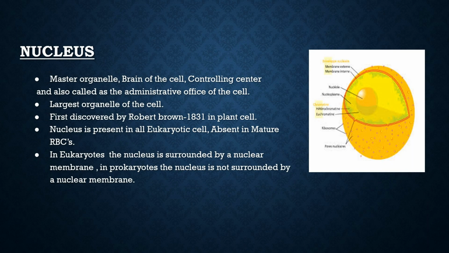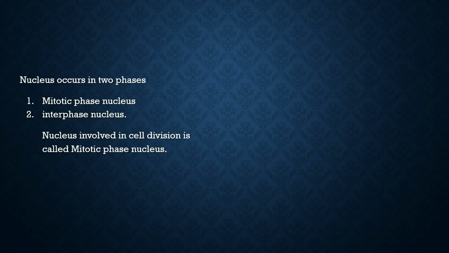Next comes the nucleus. The nucleus is called the master organelle, the brain of the cell, the controlling center. It is also called the administrative office of the cell. The nucleus is the largest organelle of the cell. It was first discovered by Robert Brown in the year 1831 in a plant cell. The nucleus is present in all eukaryotic cells, whereas it's absent in mature RBCs. In eukaryotes, the nucleus is surrounded by a nuclear membrane, whereas in prokaryotes, the nucleus is not surrounded by a nuclear membrane. The nucleus occurs in two phases, the mitotic phase nucleus and the interphase nucleus. The nucleus involved in cell division is called the mitotic phase nucleus.